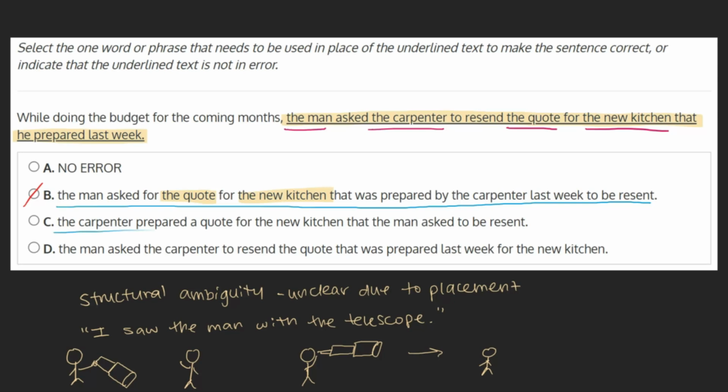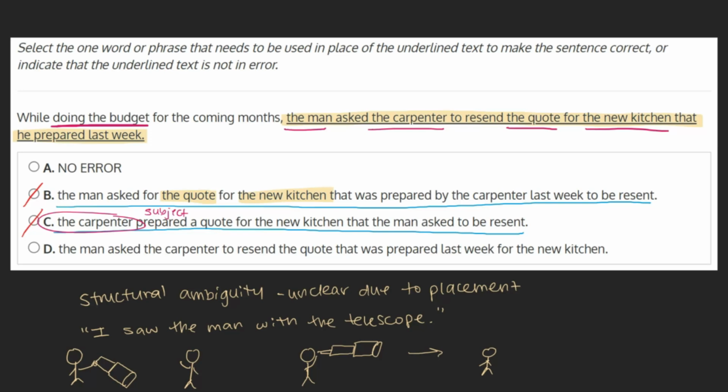C. The carpenter prepared a quote for the new kitchen that the man asked to be resent. This phrase doesn't go together with the first phrase of our sentence. We can see that the man is the one doing the budgeting for the coming months, not the carpenter. Therefore, it doesn't make sense to put the carpenter as the subject of the sentence, like we see here. This choice can be marked as incorrect.